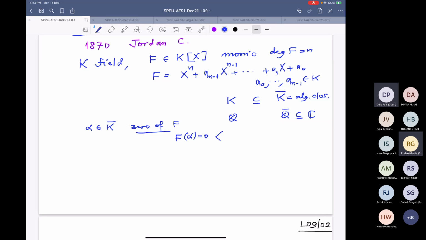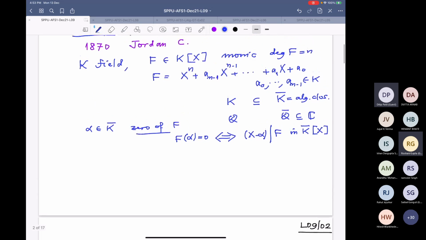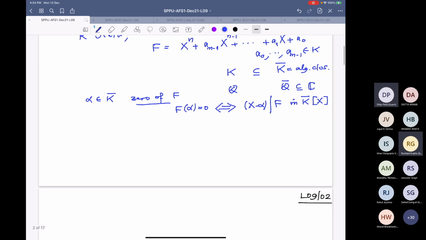And we know this is if and only if x minus alpha divides f, but this division is not in K[x] but in K bar[x]. Those are the basics one learns. And because it's a polynomial of degree n, it can have a maximum of n zeros. So therefore, the set of zeros of f